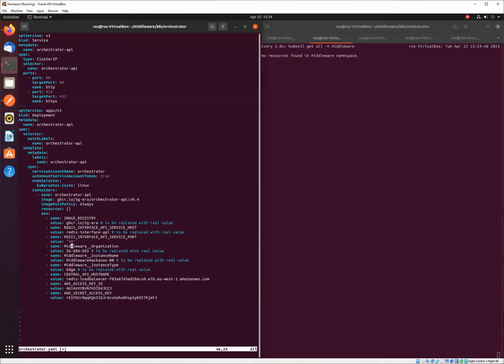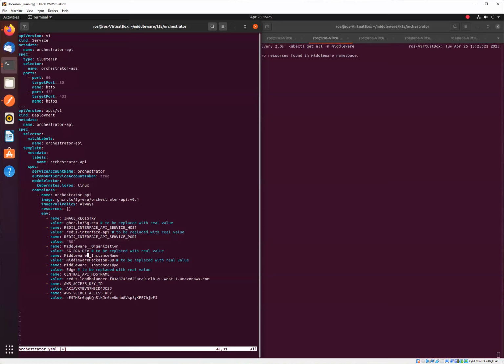So the first concept that we'll have in here is the middleware organization. The middleware organization is an artificial group of the middlewares that can work with each other. So in here, we'll be specifying the name 5Jira dev. You can specify something else if you would like. Just have in mind that for middlewares to be able to work with each other, they have to be within the same organization.